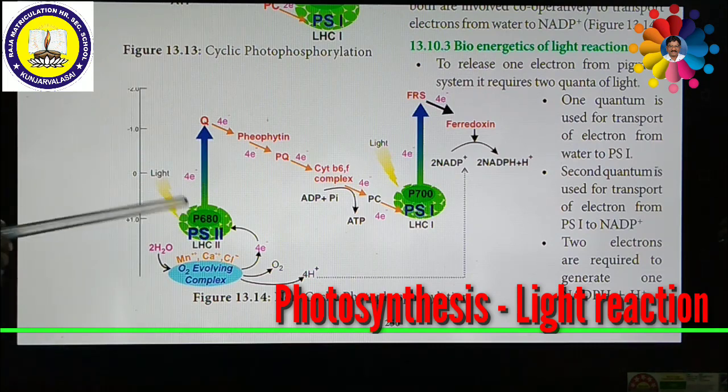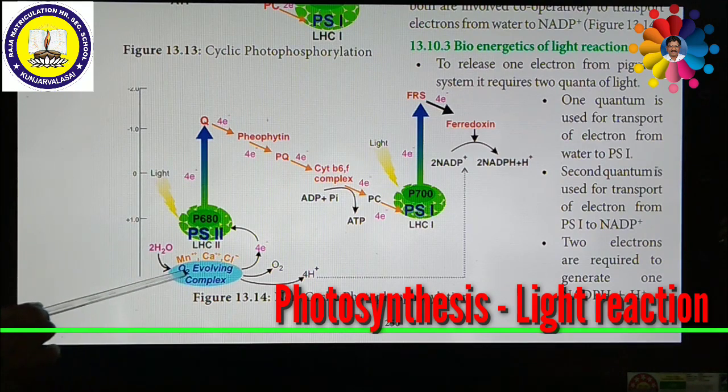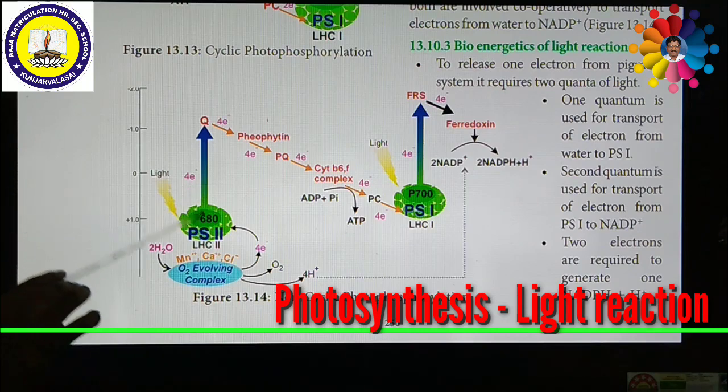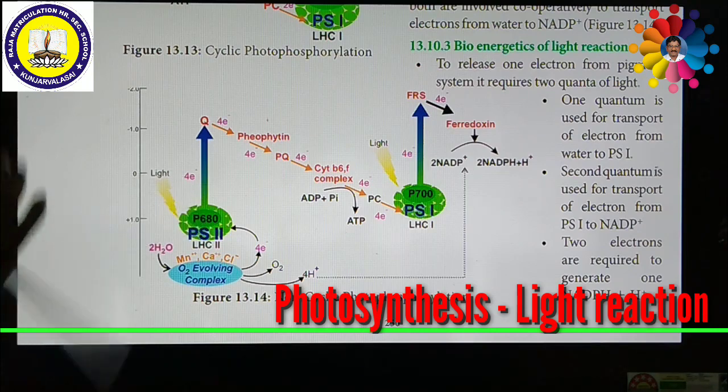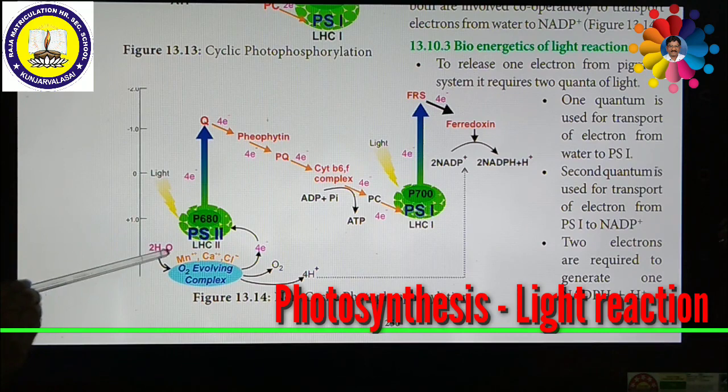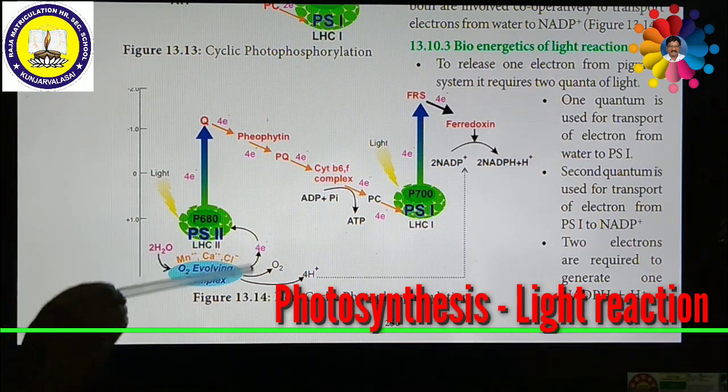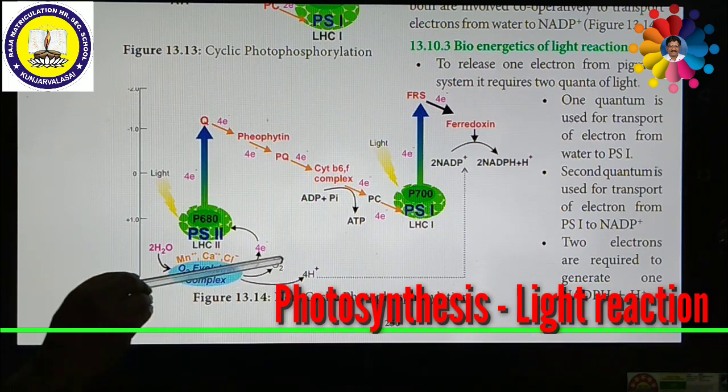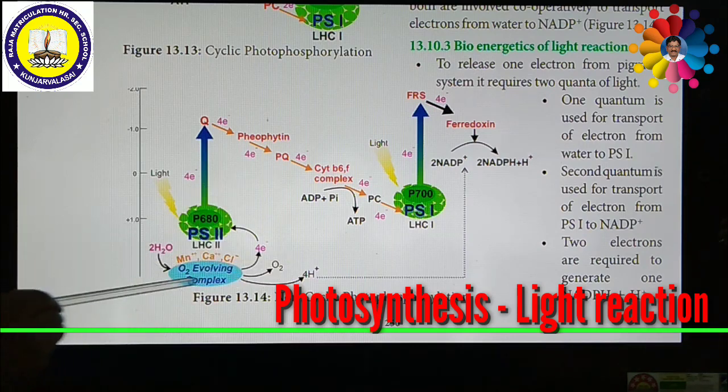In the meantime, this oxidized chlorophyll has the ability to split the water molecule. This is called photolysis. Photo means light, lysis means breakdown. So the light-activated chlorophyll present in photosystem 2 splits the water molecule. Breaking down of this water molecule produces 4 electrons, 4 protons and releases oxygen. This process is called photolysis.